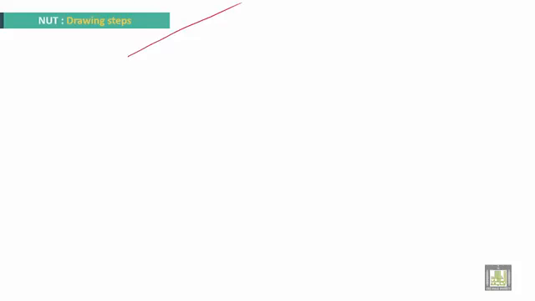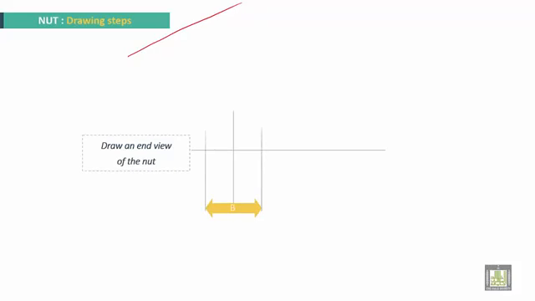Now, how about the nut? Start by drawing an end view of the nut. Here is the axis position, this is the end view. You have the across flat distance B. Draw a hexagon by using this circle inside.